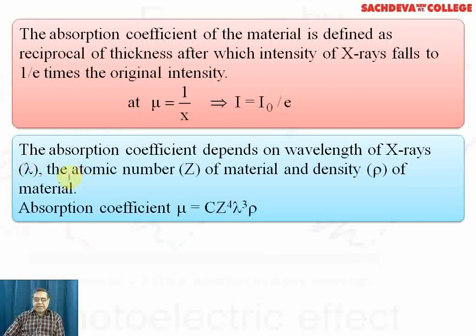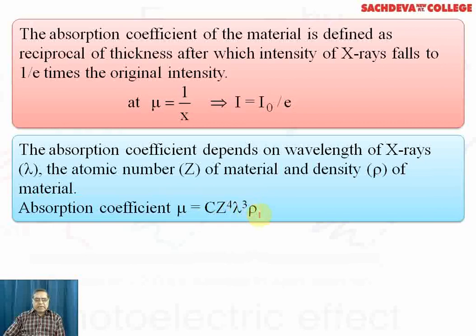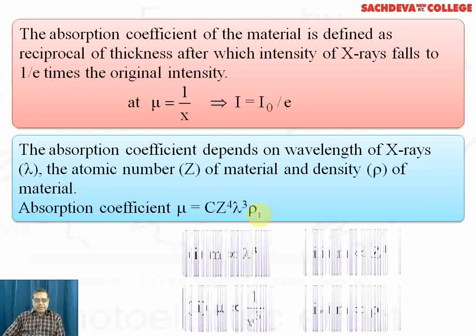If the voltage is very high, the wavelength will be very low, and if the voltage applied is low, then the wavelength will be high. It also depends on the atomic number Z of the material and the density rho of the material. Absorption coefficient mu is given by C Z to the power 4 lambda to the power 3 rho, where rho stands for density, lambda stands for wavelength depending upon voltage, Z is the atomic number of the target, and C is a constant.